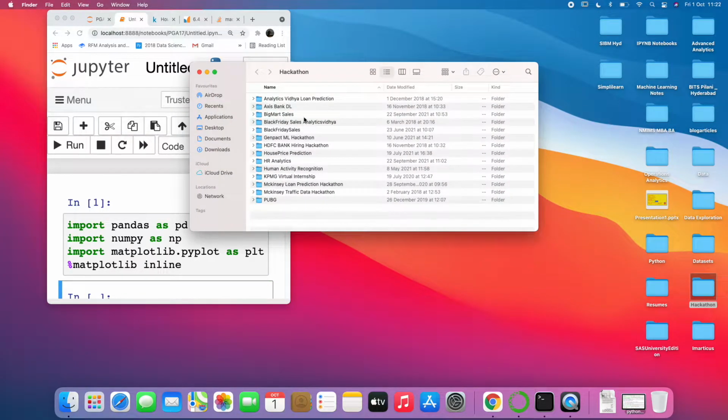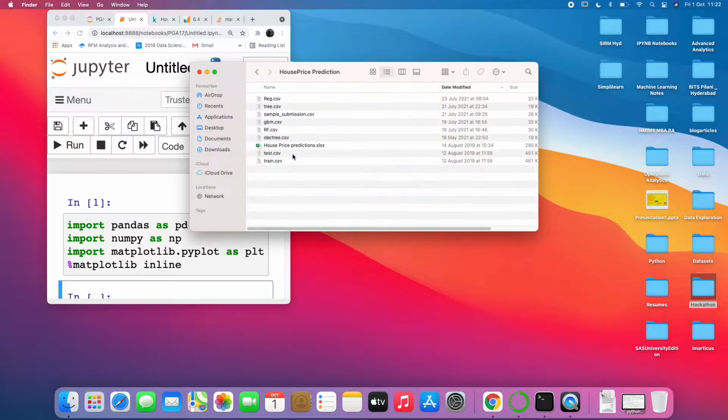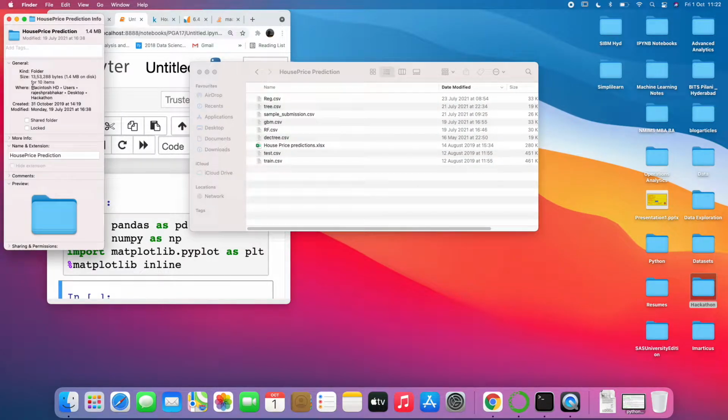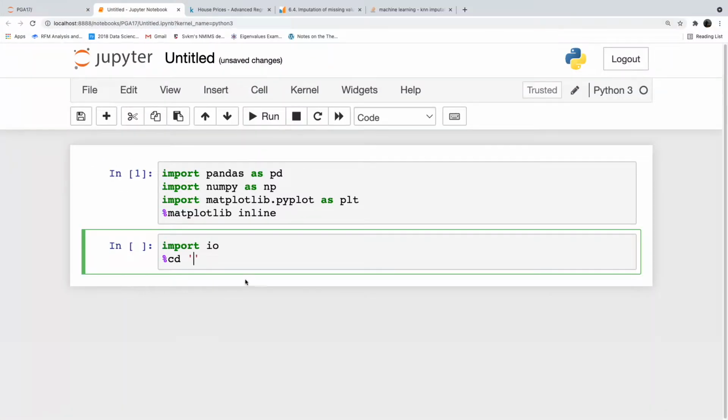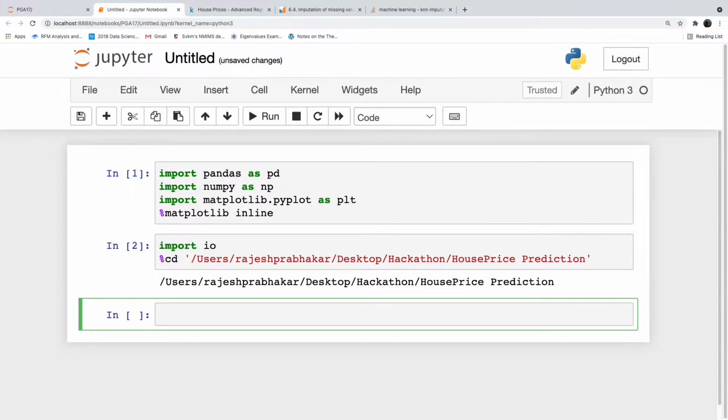Hackathon, house price prediction, get into the folder path, house price prediction. Okay, I have set up my path.